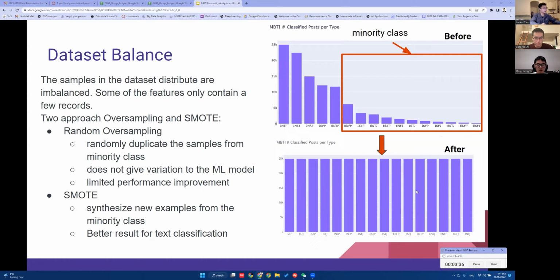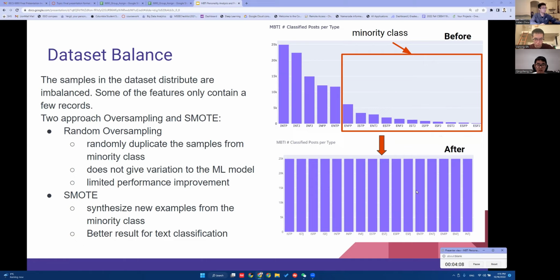This is the other part of our data, the MBTI dataset. You can see the samples in the dataset are distributed imbalanced. Some classes only contain a few records, so we call them minority classes. To solve this imbalance problem, we try oversampling methods. First is random oversampling, which just randomly duplicates samples from the minority classes.